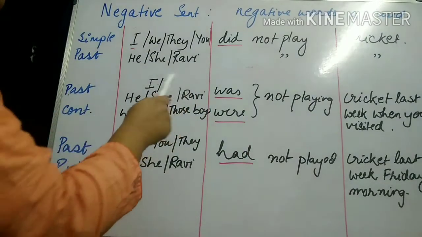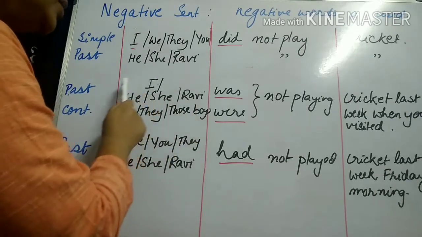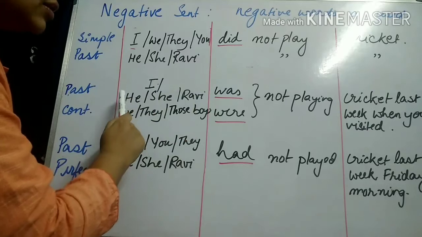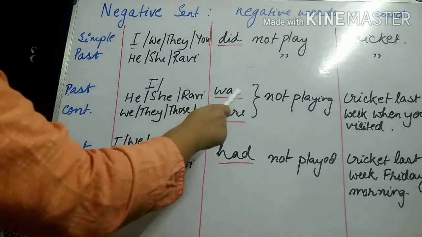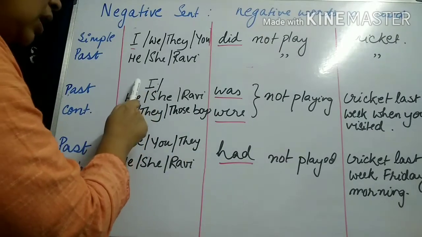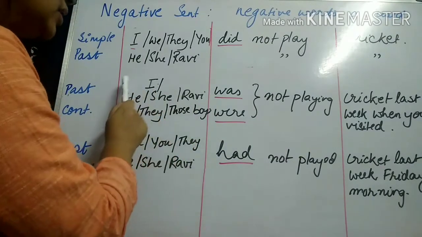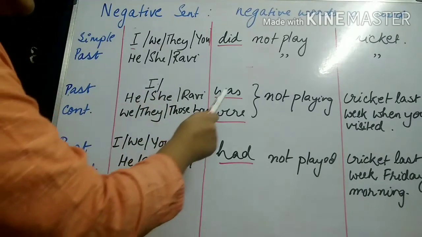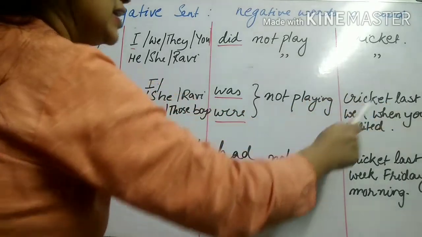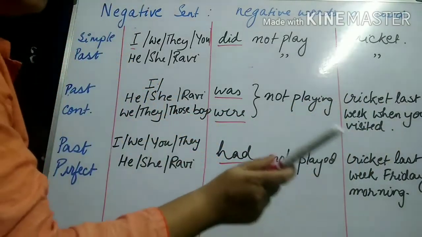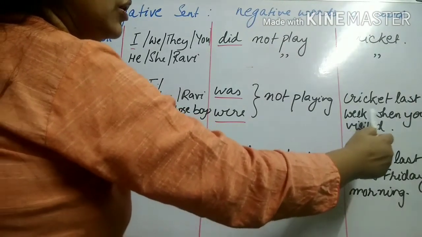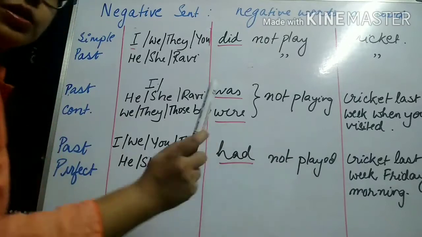Past continuous: I and the other singular forms of subjects will take up was not playing. Okay, again, I as well as other singular subjects will take up the verb was not playing cricket last week when you visited. Now notice over here I have added this clause, when you visited, last week when you visited.